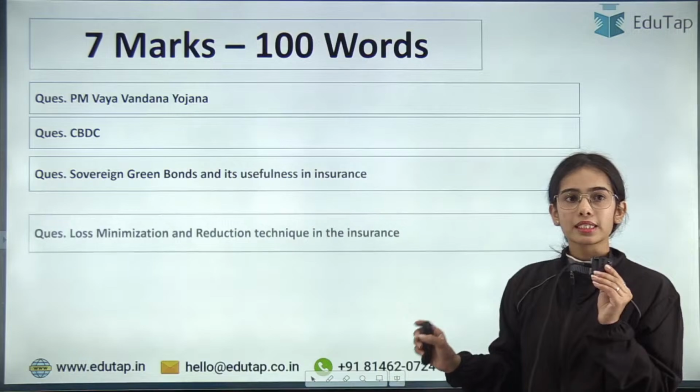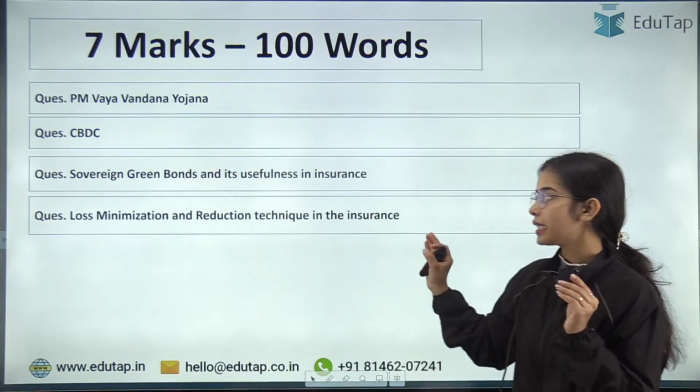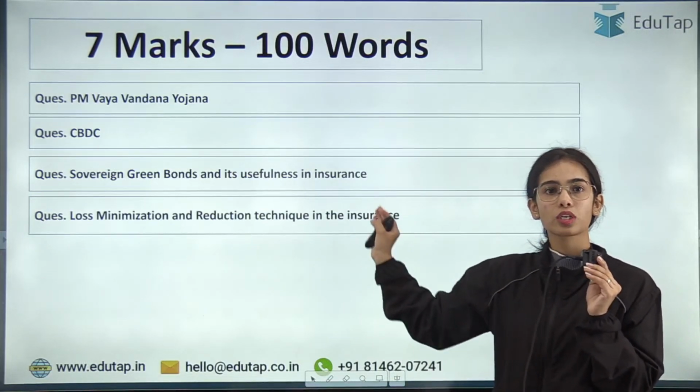Okay. Next is loss minimization and reduction technique in the insurance. Now, some students are saying that this was in insurance.